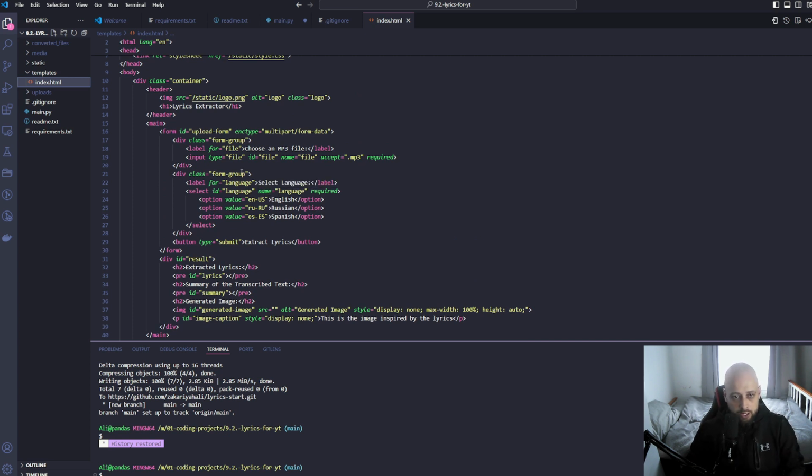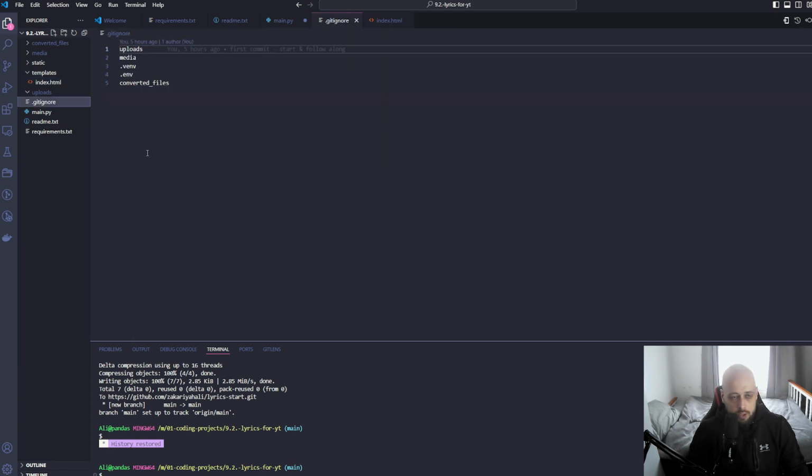As we code the backend, we want to understand why a particular function or logic from the backend is influencing something in the front end. And then with the uploads, I believe this will be the place where we store the initial chosen files, so the MP3 files. So git ignore, it's just here once I push this to git.